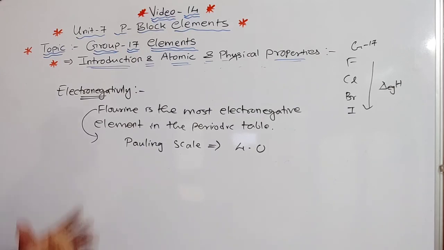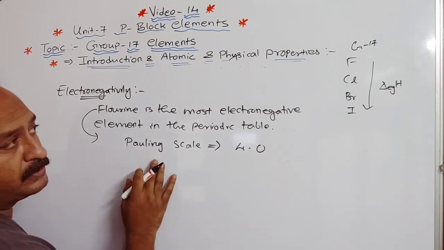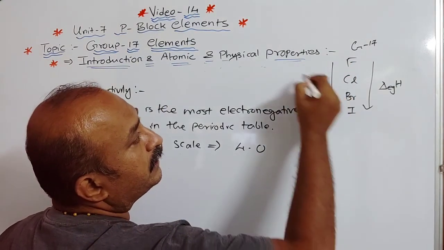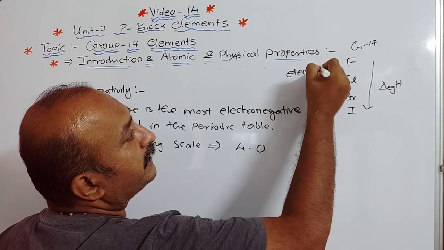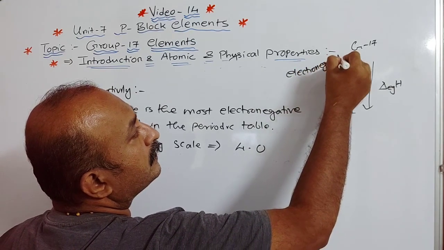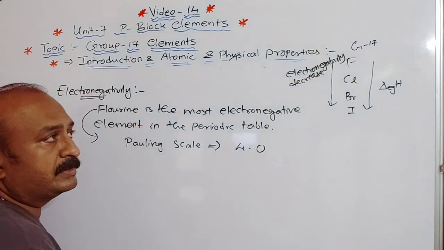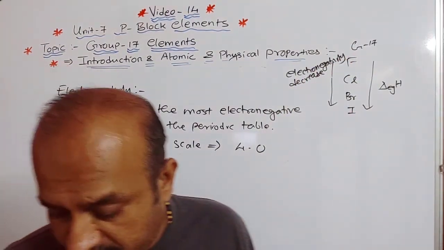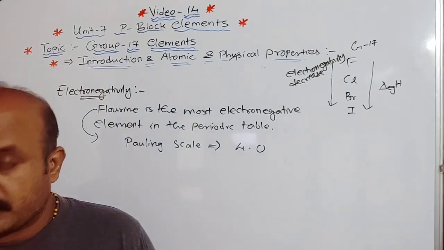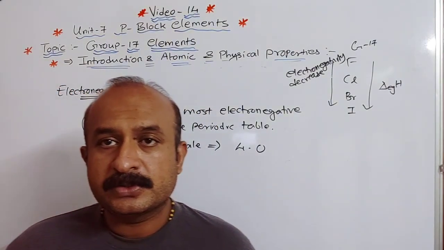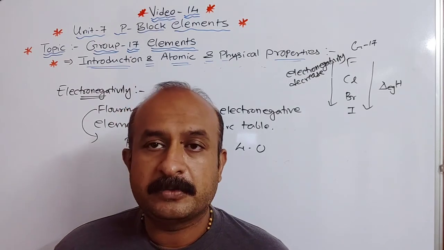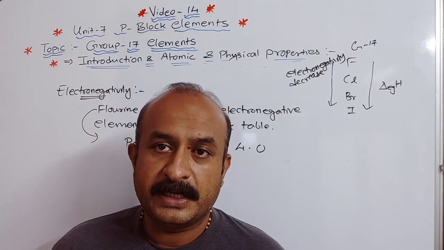Okay, so you can say that our halogen group elements are all highly electronegative. The electronegativity decreases down the group, and fluorine is the most electronegative element. After fluorine, oxygen will come and then chlorine 3.0. You can see that in the table, all electronegativities are given. So this was all about the atomic and physical properties, introduction to group 17 elements.